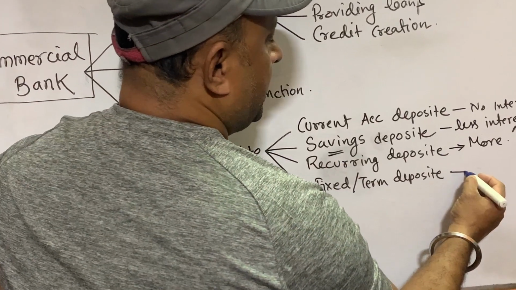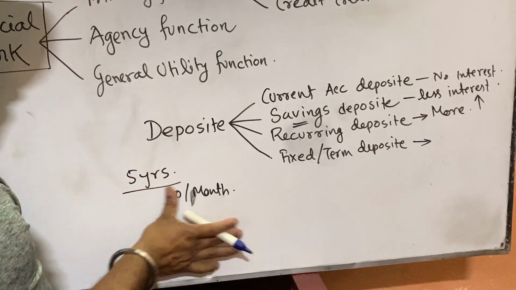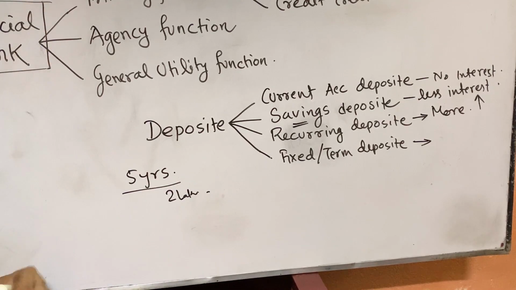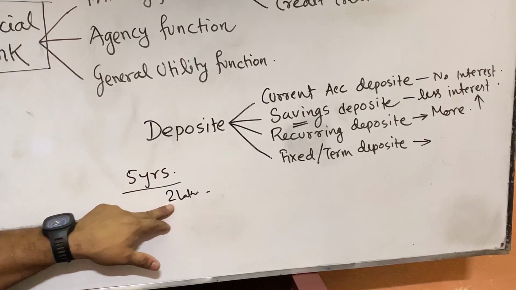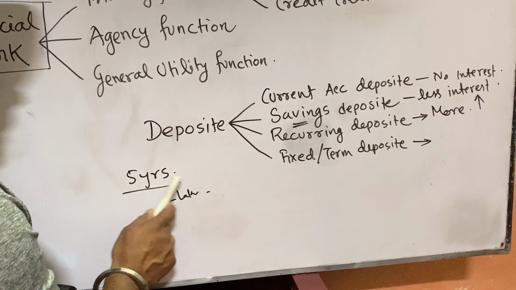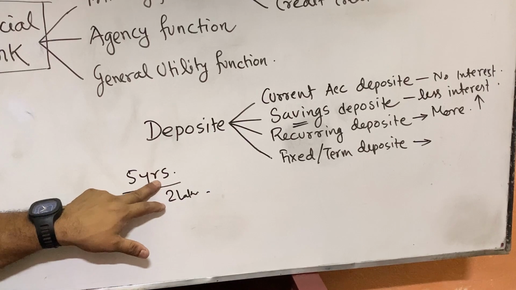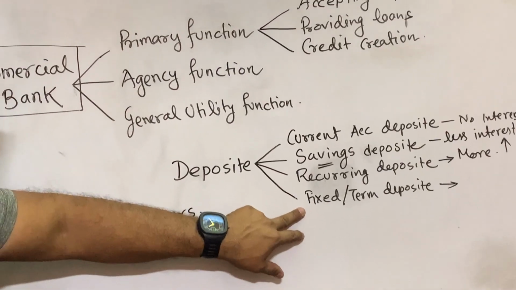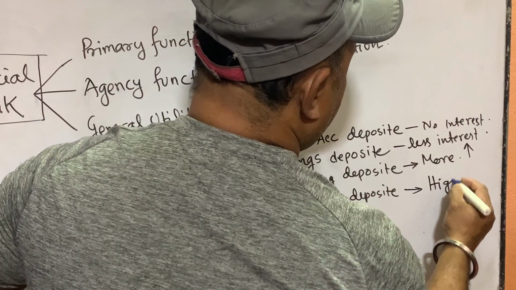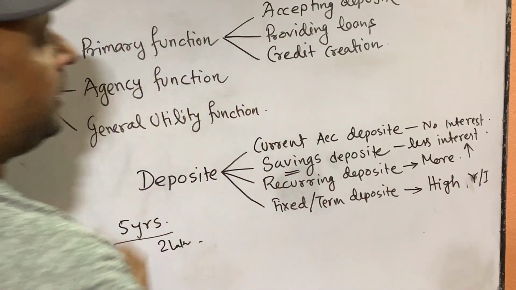Term or fixed deposit. Here there is only one-time deposit for a fixed period of time. Suppose for 5 years I deposit 2 lakh rupees. After 5 years I will get back my money with interest. This is fixed deposit. This is one-time investment and one-time withdrawal. So there is restriction in deposit and restriction in withdrawal. One time I have to deposit the money and I will get it back after completion of the maturity period. And that time the rate of interest is high, higher compared to savings and recurring deposit.